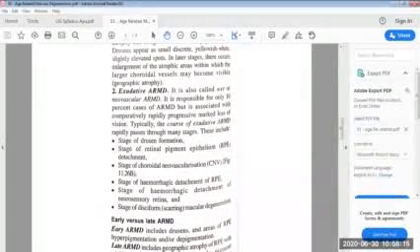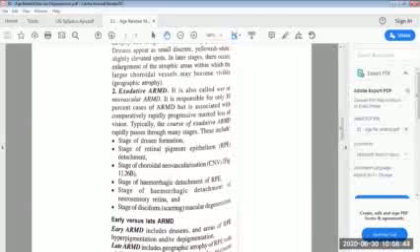Then there is a second type of ARMD, which is known as the exudative ARMD. It is also called the wet or neovascular ARMD. It is responsible for only 10% cases of ARMD, but is associated with comparatively rapidly progressive marked loss of vision. Typically, the course of exudative ARMD rapidly passes through many stages.